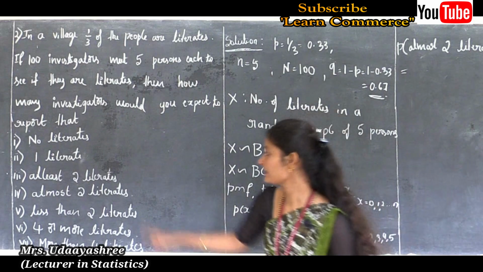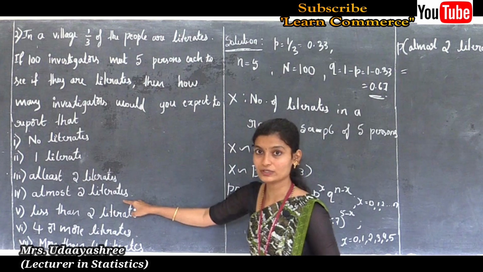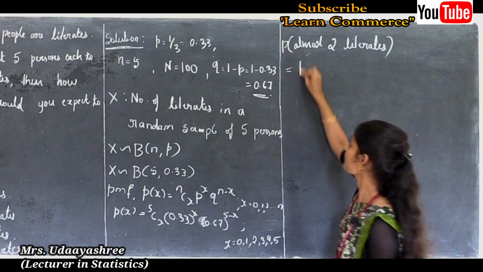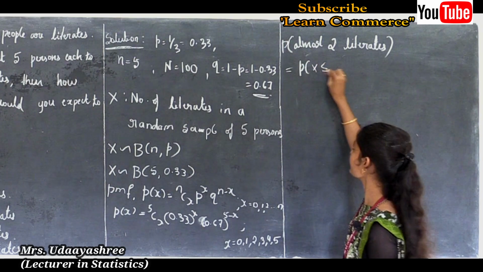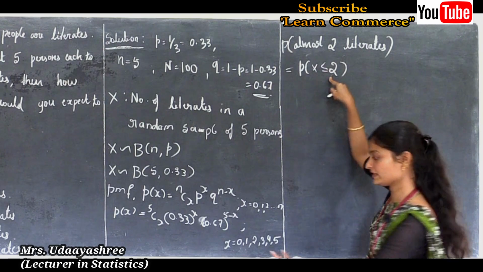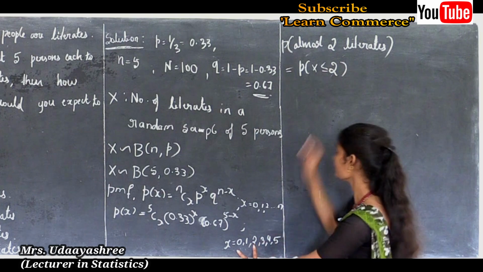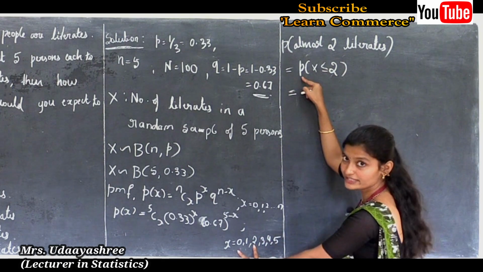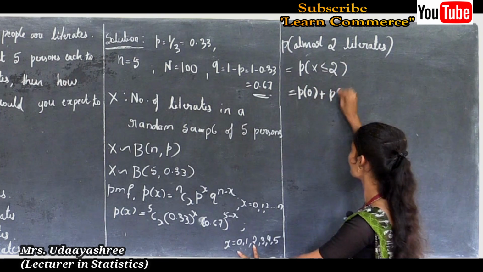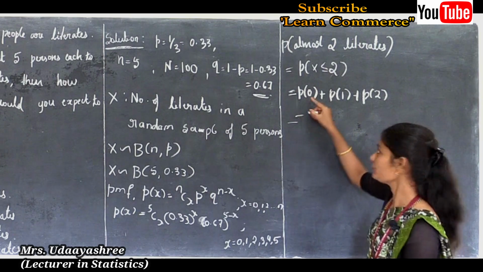Next let us go to the fourth sub question, that is at most 2 literates. So the probability of at most 2 literates, we can write as P of x less than or equal to 2. See here, probability of x less than or equal to 2 means we have to consider 3 values, that is 0, 1 and 2. So this is equal to P of 0 plus P of 1 plus P of 2.